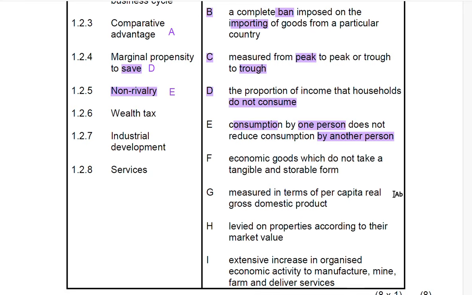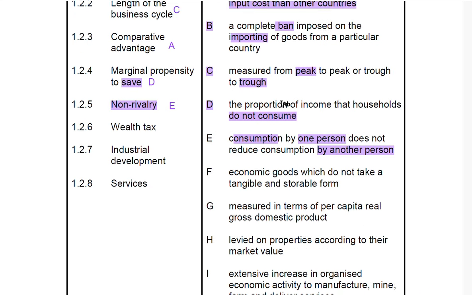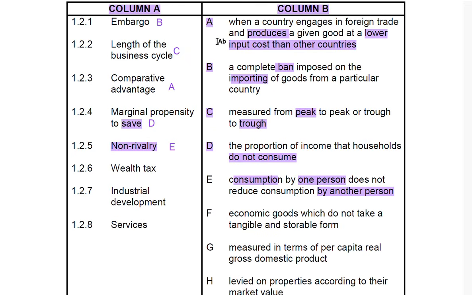So now, what are we going to look for? The keyword will be market value. So we're going to look for anything that has market value and stop and read it. Already we have selected A, B, C, D, as well as E. So in this case, candidates, we are now left with few things to choose from.